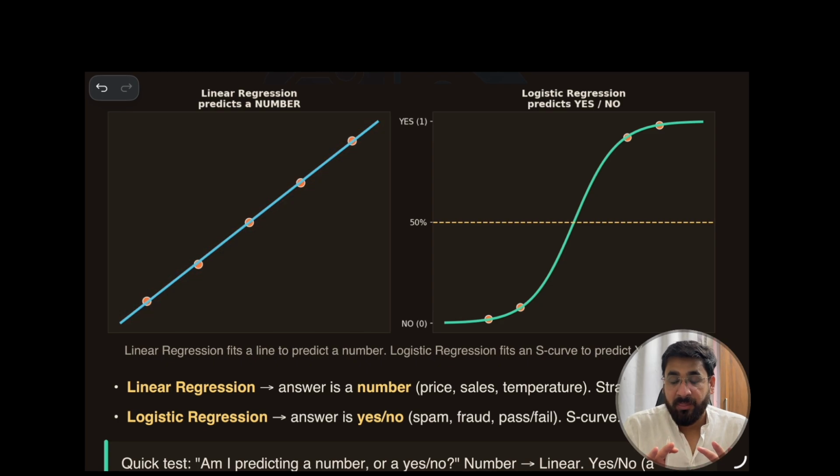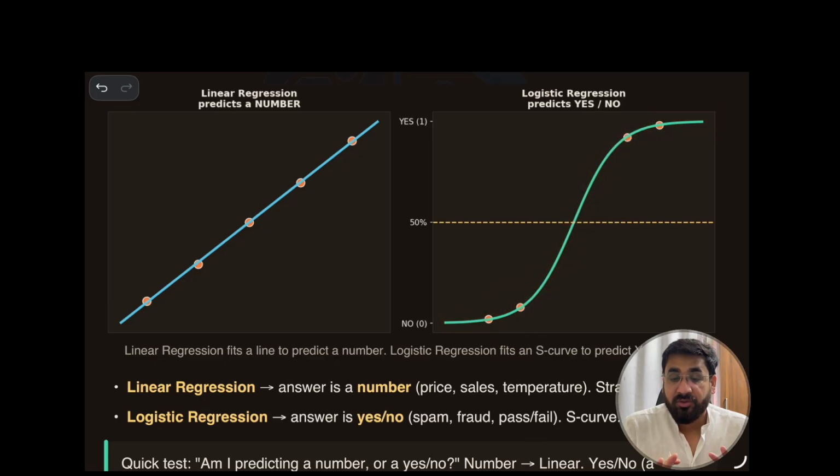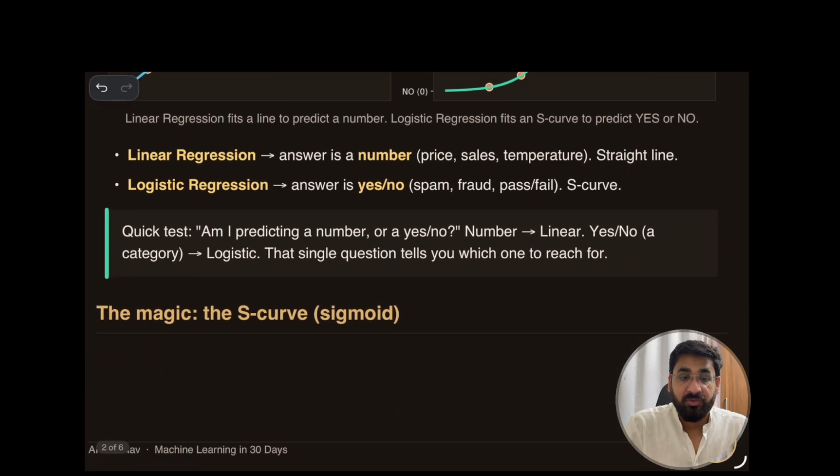Now in logistic regression, always remember one word, that is S. So logistic regression uses the S curve. I am saying S curve just for simplicity. The real name is the sigmoid function. We will discuss that.